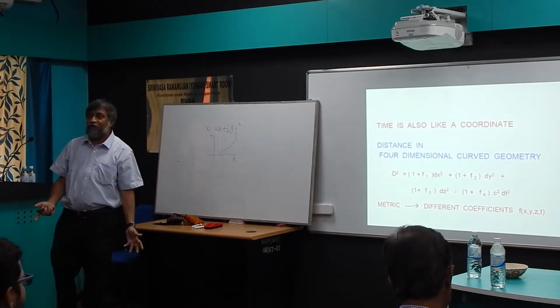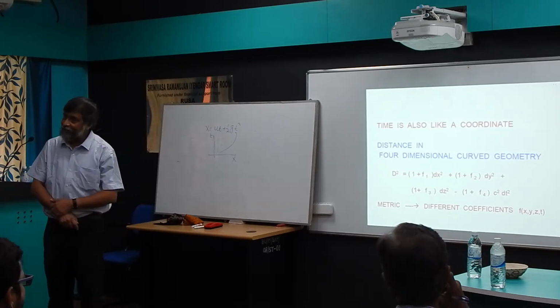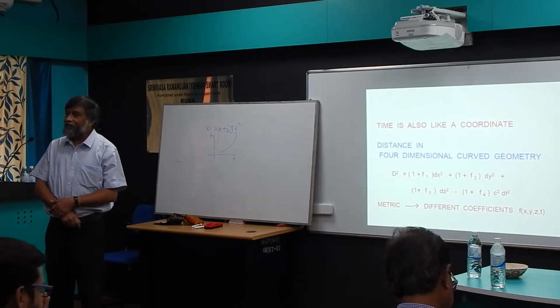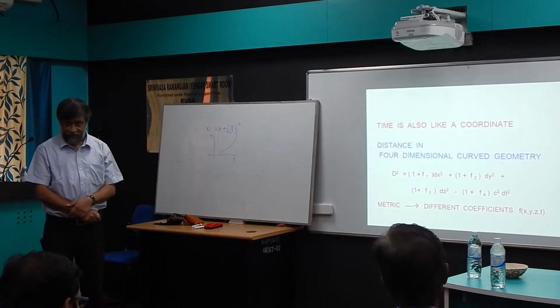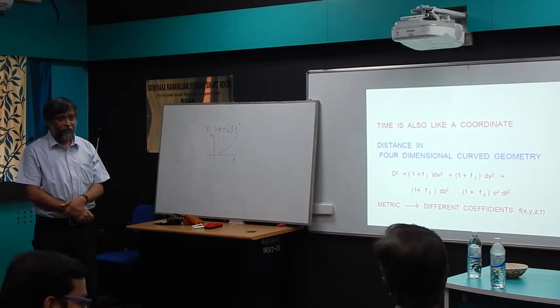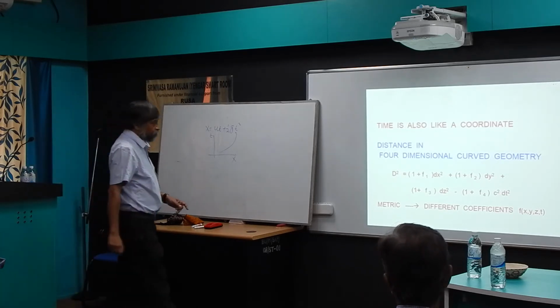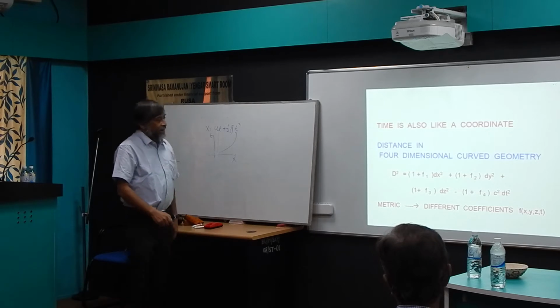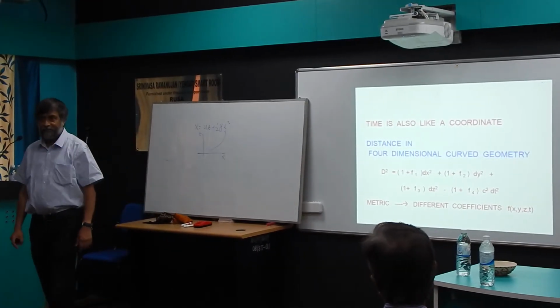Why suddenly has this minus appeared? This is a bit tricky, because in 4D, three-dimensional space and one time, the natural generalization should have been all the same. But why this minus? This minus is because of the simple fact that, unlike x, y, z, time has a crucial difference.